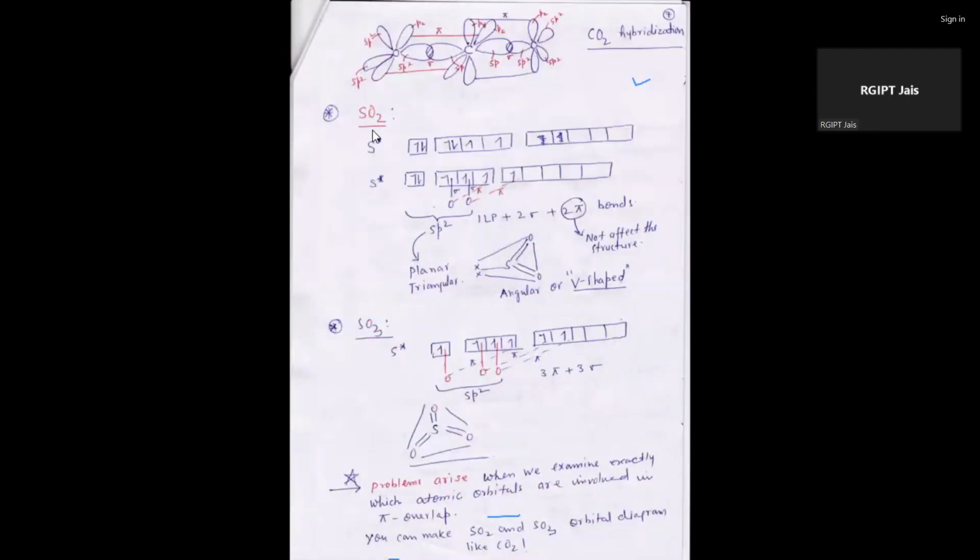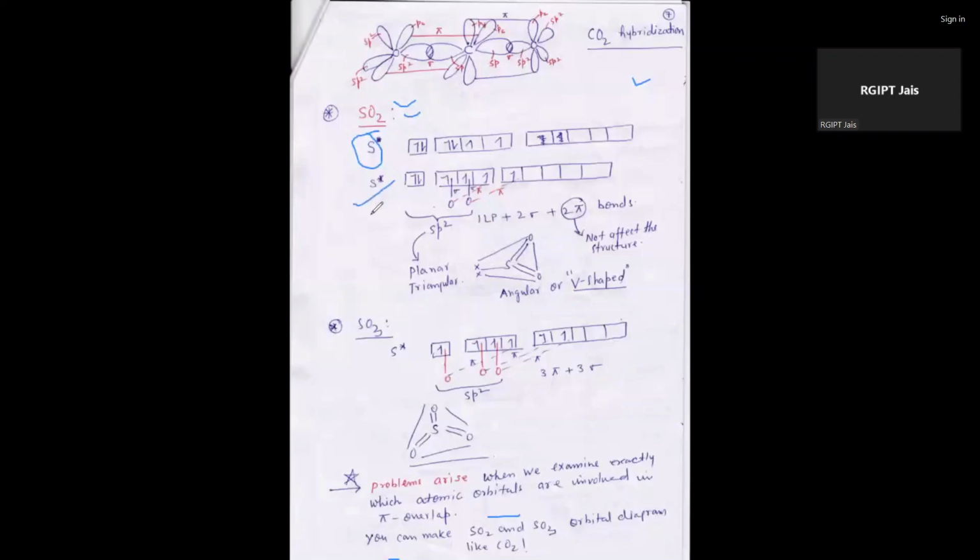Next, if we take an example of SO2, the central atom is sulfur. Here the electronic configuration is 1s2, 2s2, 2p6, 3s2, 3p4 and 3d0.